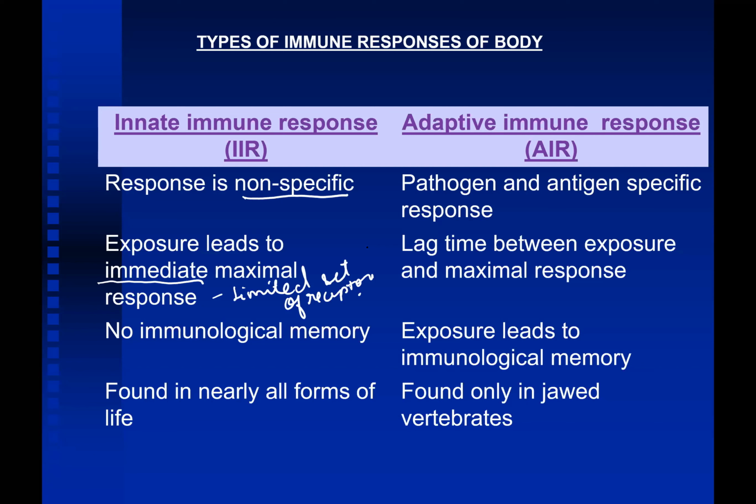In innate immune response, there is no immunological memory. That is, every time there is an infection by any pathogen, there is the same type of response. Whereas in adaptive immune response, there is immunological memory, and next time whenever there is infection, there is a quick response because of this immunological memory. And innate immune response is found in nearly all forms of life, whereas adaptive immune response is present only in jawed vertebrates.